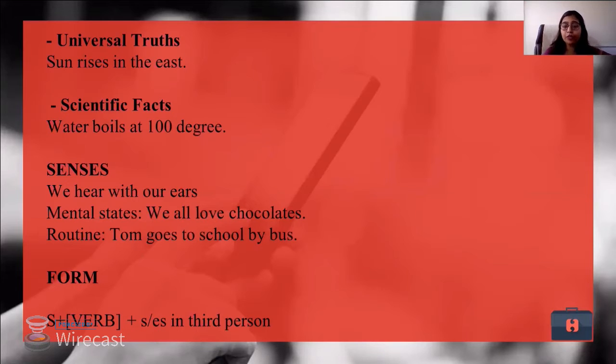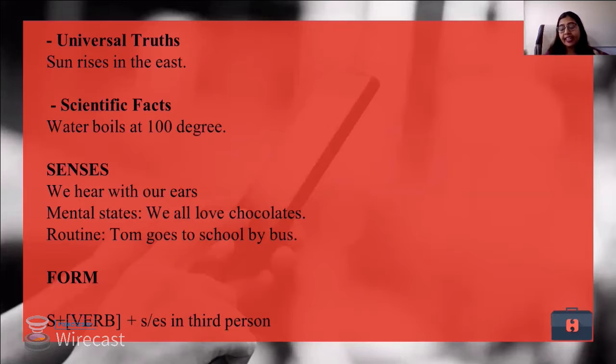Again, moving down to the next aspect, that is scientific facts. Scientific facts as in water boils at 100 degrees Celsius, or chromium is reactive, or nickel is black in color, or whatever. So when we are talking about such things which are scientifically proven, we cannot say will be or was, or we cannot add ing to it.